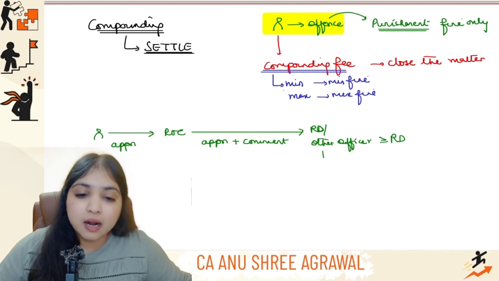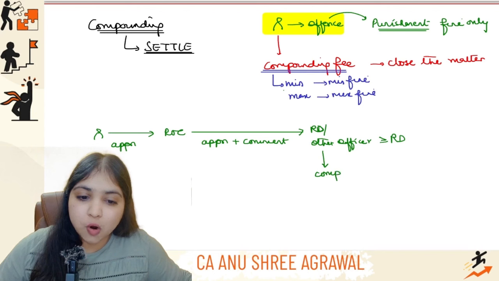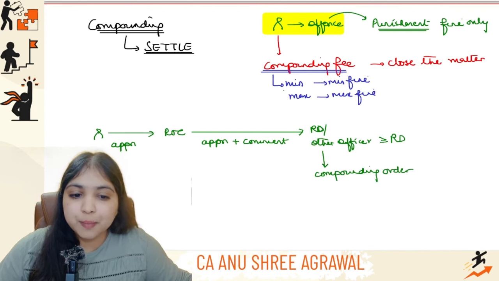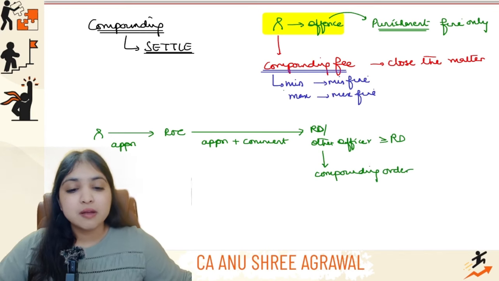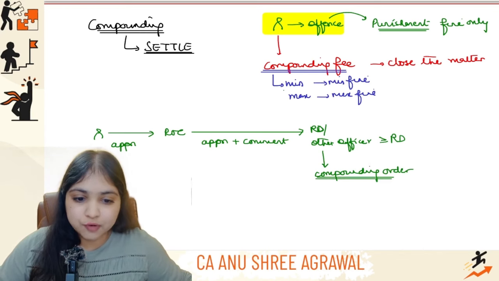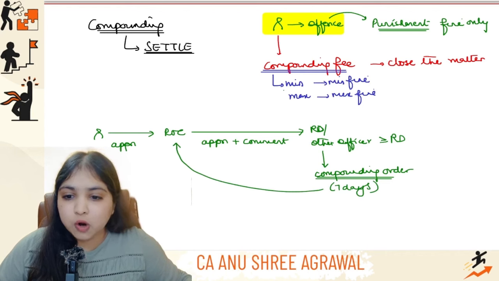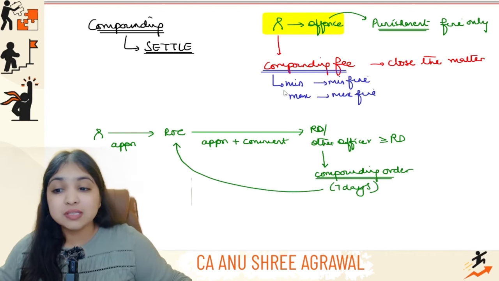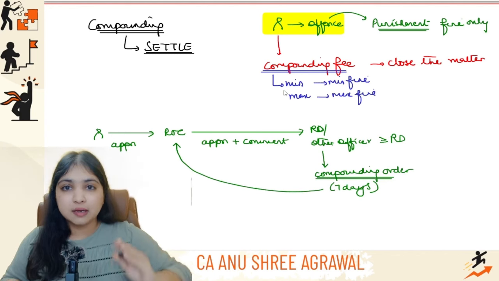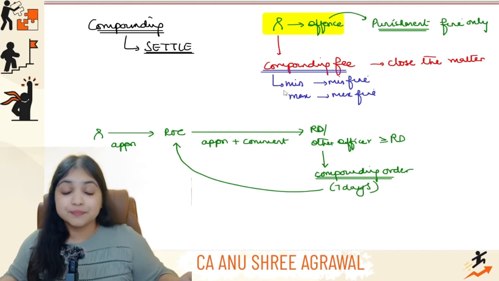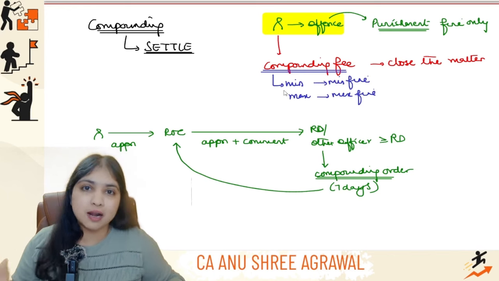Then the RD or this other officer, as the case may be, will pass a compounding order saying that yes, the offense is compounded. You can simply pay this compounding fee, and we are closing the matter. Once a compounding order is passed, within 7 days from this date, a copy of the compounding order has to be filed with the ROC. So this is the whole process of compounding: the application is made to the ROC, but the power to compound is with the RD only.